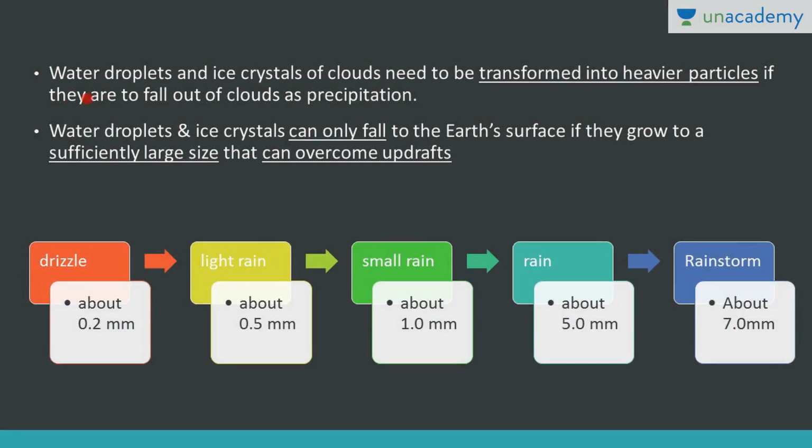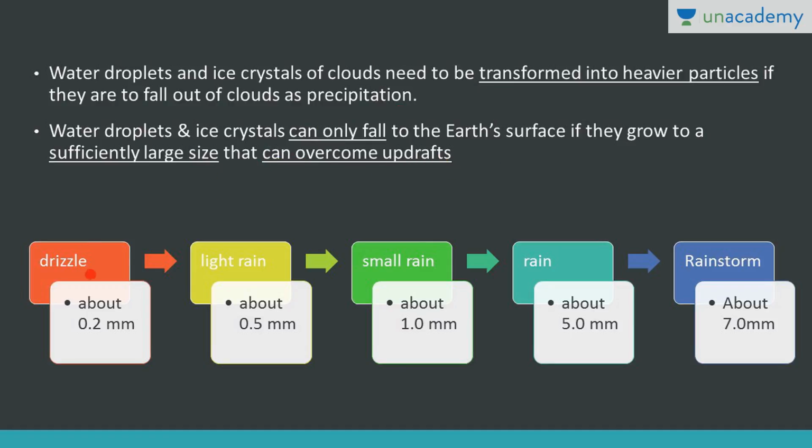Now, the water droplets and ice crystals of clouds are transformed into heavier particles if they are to fall out of clouds as precipitation. Water droplets and ice crystals can only fall to the earth's surface if they grow to a sufficiently large size. That's what I told you. Only once they become of sufficiently large size do they overcome updrafts and fall.